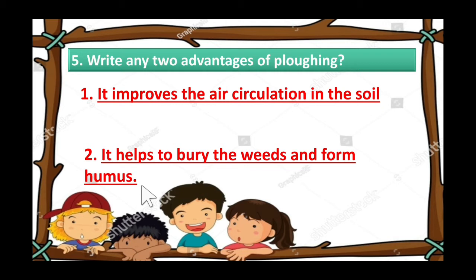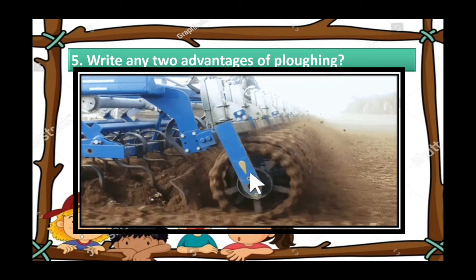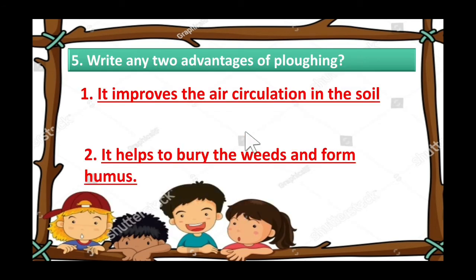The unwanted grass or unwanted plants on our fields of crops are weeds, right? And these weeds they can bury by ploughing. And what happened to these weeds? By decaying it will form humus in the soil, right? Yes. So by ploughing they can bury the weeds and it will improve the air circulation in the soil. So you have to write it improves the air circulation in the soil and it helps to bury the weeds and form humus.